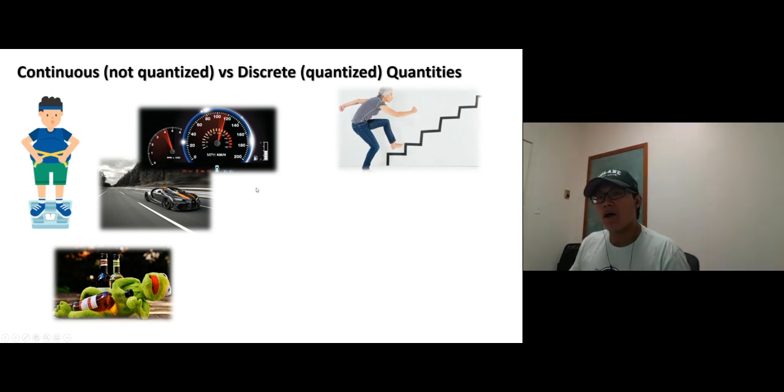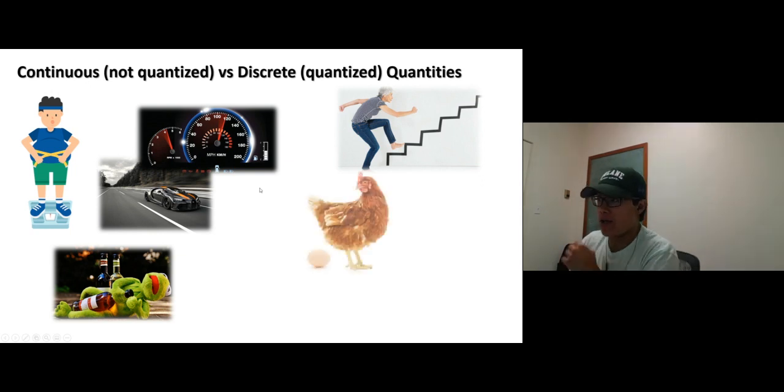The number of eggs that a hen lays has to be 1, 2, 3, 4. Anyway, I kind of blanked on a word. So the number of eggs is going to be 1, 2, 3, 4, 5. It can't be 1.5 eggs. That doesn't make any sense.